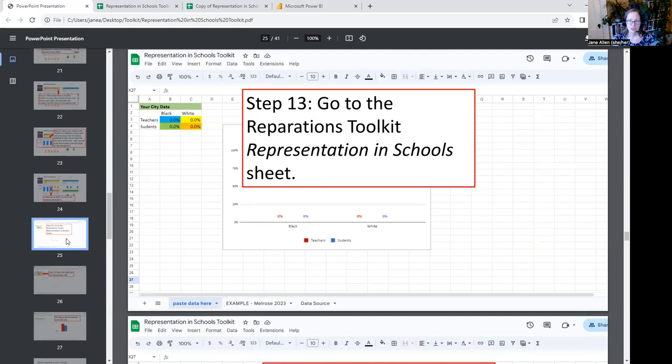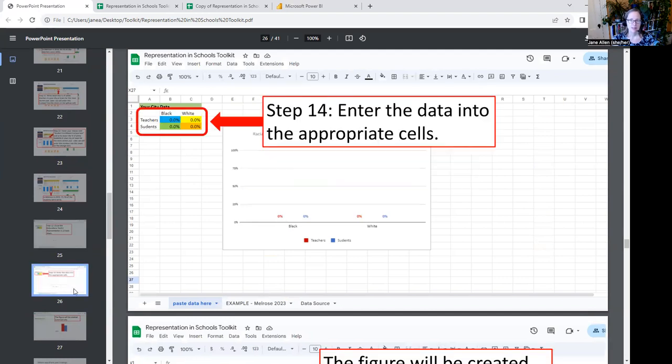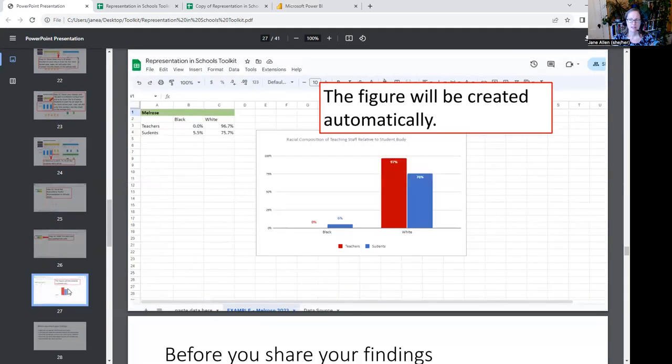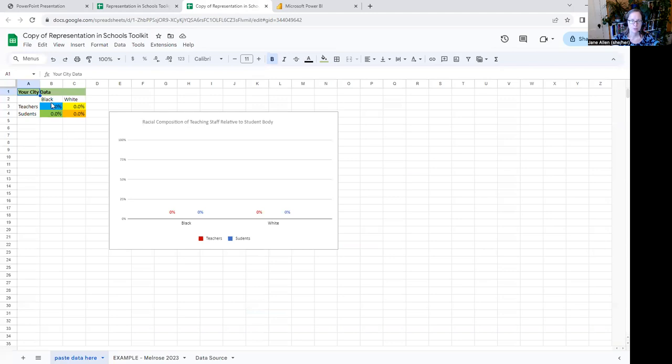So now we go to the sheet and enter the data into the appropriate cells, and the figure will be created automatically. Let's do that together. So I'm going into my own copy of the sheet. For Black teachers, the number was 0.0%. So we're just going to leave that one alone. And then the Black students was 5.5%. So I'm just entering 5.5.